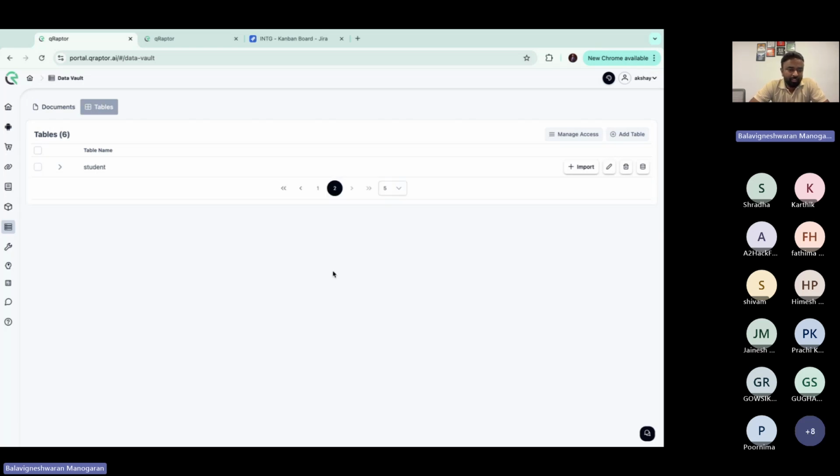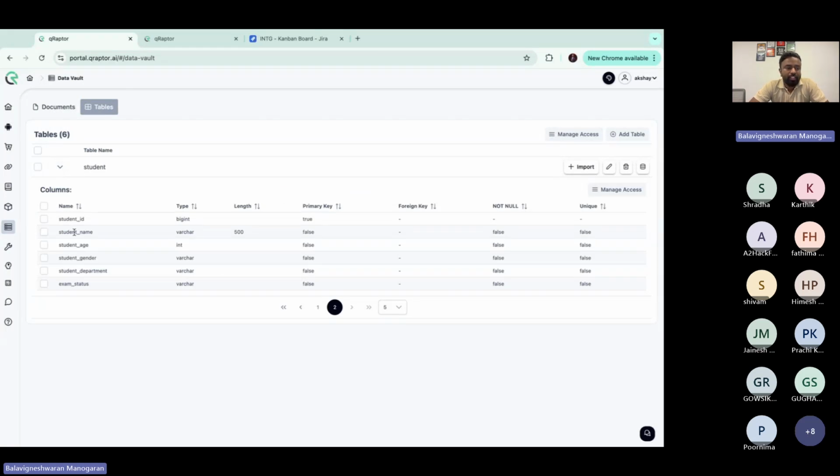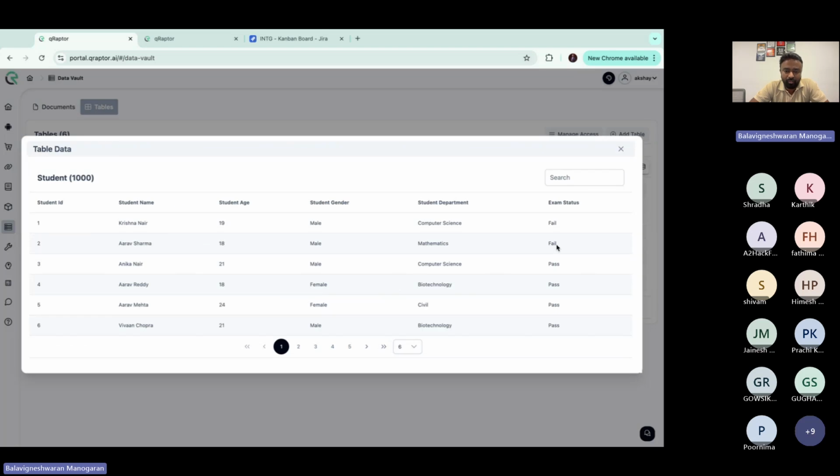Okay. So now let's start with a very simple example, no complications. I will start with a basic student data. So we have a student table which has ID, name, age, gender, department, and exam status. This data is available to us, and I have also uploaded some sample data to this particular table. You can see the sample data which is available in this.